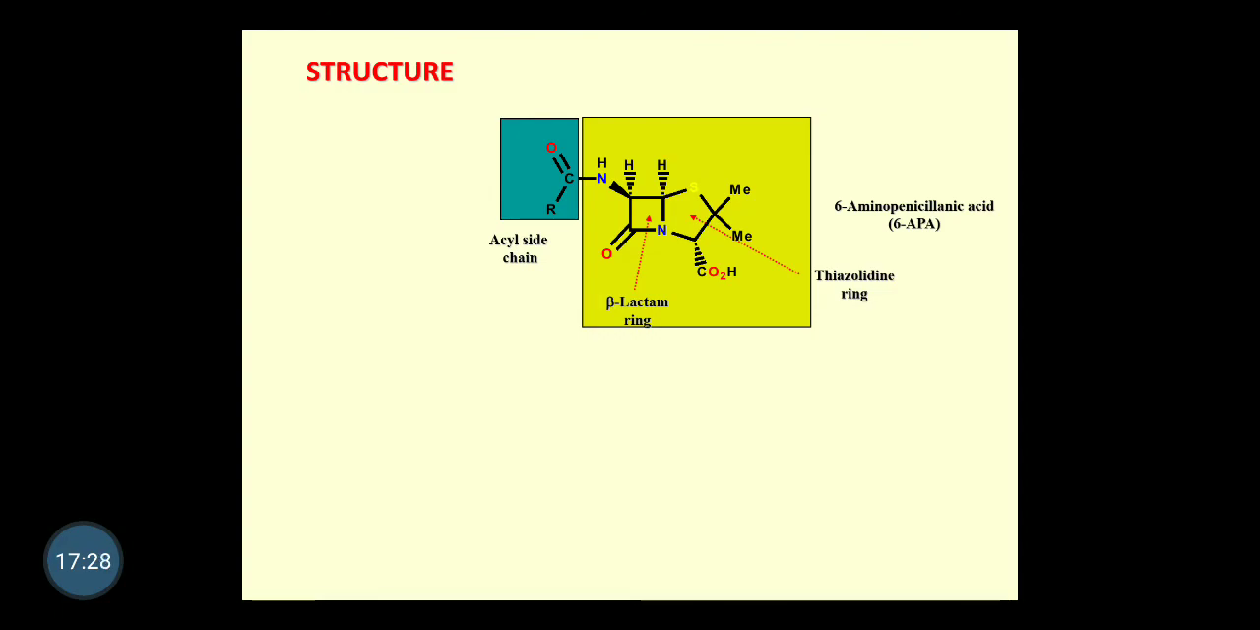In the next part we'll see how all these penicillin types of antibiotics can be derived from this common structure, what the changes are, what the role of this R or alkyl group will be, and what antibiotic is then formed. That we will discuss in the next part.